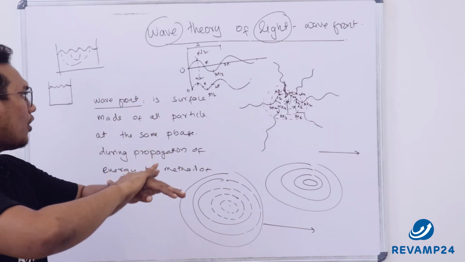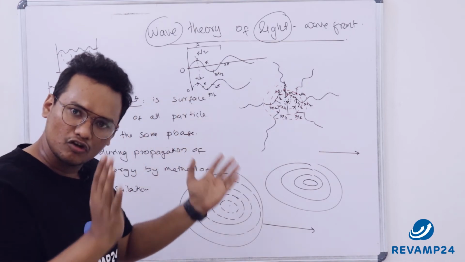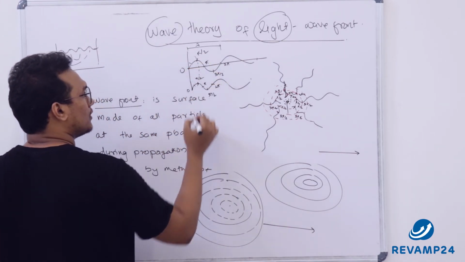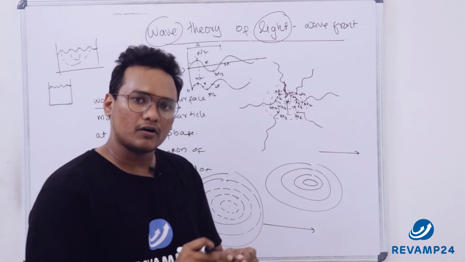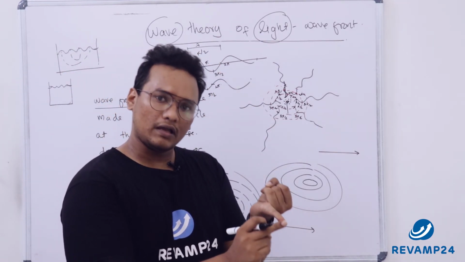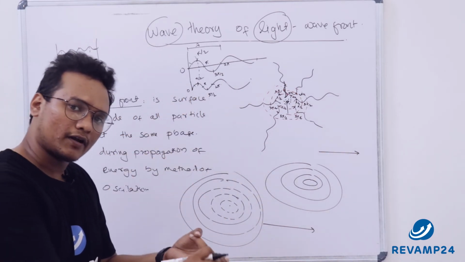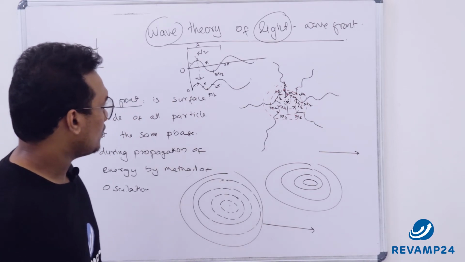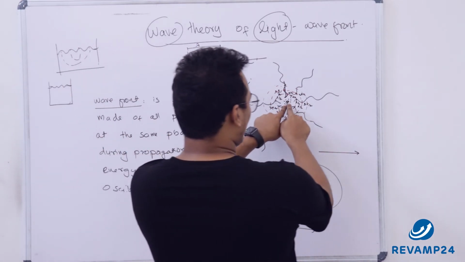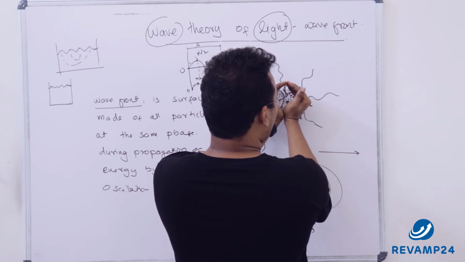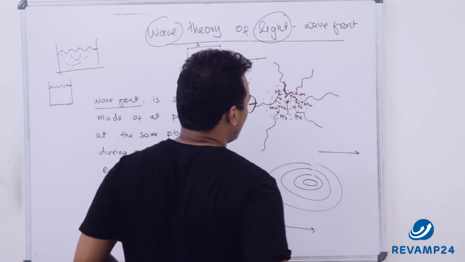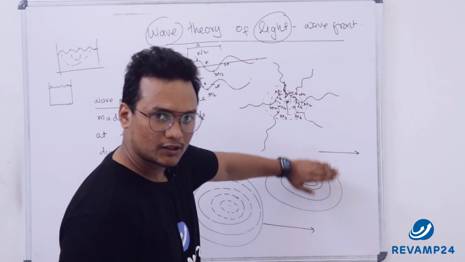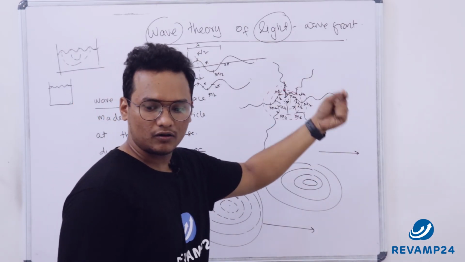If you collect all the points of pi by 4, you will still get a wavefront. Where would pi by 4 be? Here would be pi by 4. The moment we collect all pi by 4, we would get a different wavefront. Pi by 2, a different wavefront. 50-degree angle, a different wavefront. So now we know that from a source, wavefronts are propagated around it. In the case of water, this propagation would happen in a 2D plane, but here it would be in 3D.